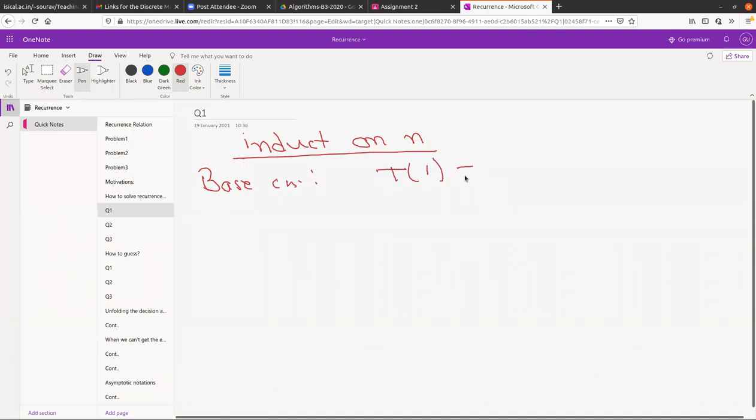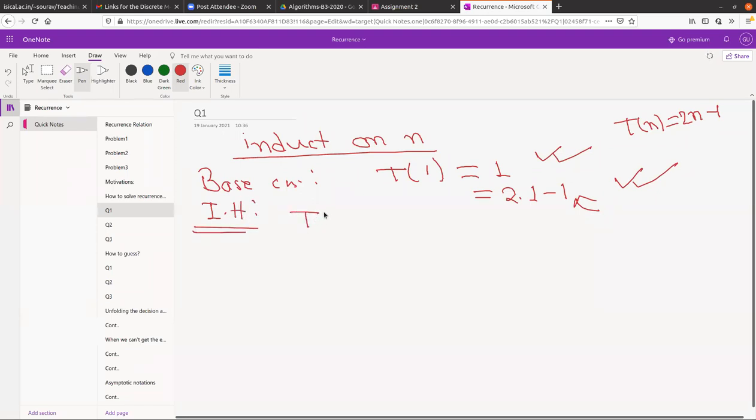T1. So T1 is 1, we are given that, and this is basically nothing but 2 into 1 minus 1. So this goes with the relation that we wanted to prove, that Tn equals 2n minus 1. So the base case is true. Now what is the induction hypothesis? The induction hypothesis is that we suppose this is true for some n, and here goes our inductive step.